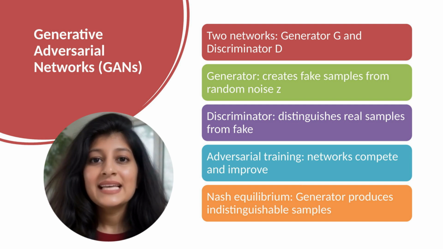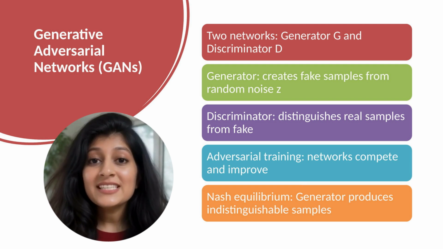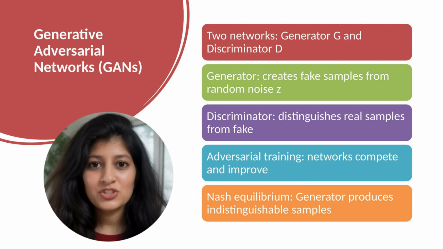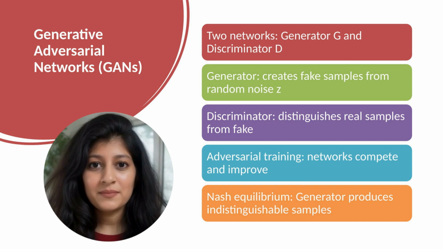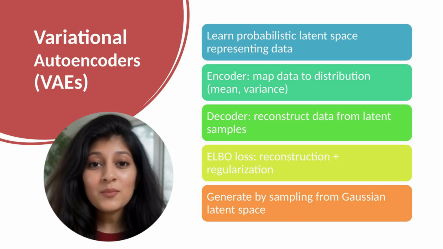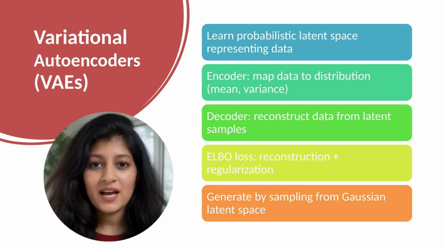The challenge? This equilibrium is unstable. Training often fails. Mode collapse occurs where G generates limited variety. Gradient vanishing makes learning difficult. Modern GANs use tricks, spectral normalization, progressive growing, Wasserstein distance to stabilize training. VAEs take a different approach using probabilistic modeling. They learn to encode data into a structured latent space, then decode from samples.